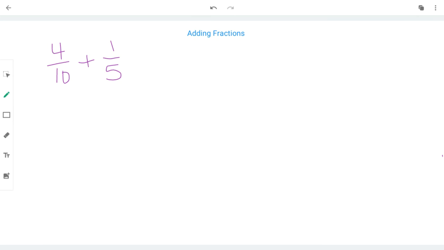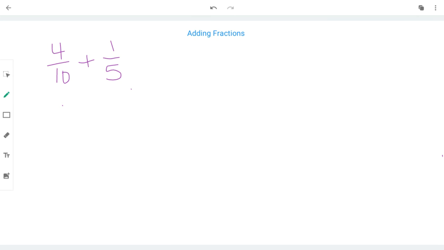So here we have 4/10 plus 1/5. The problem, of course, is they do not have the same denominator. We need them to have the same denominator. When the denominators are the same, life is so much easier. So the first thing I'm going to do, I'm going to say to myself, well, do I see any whole numbers there? No, I don't have any, so I can move on.